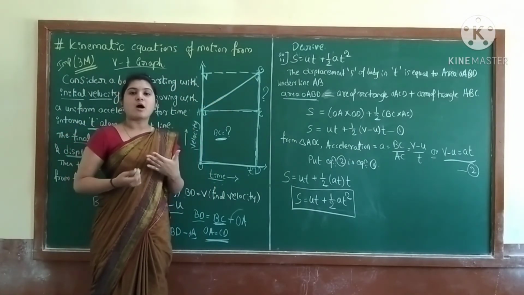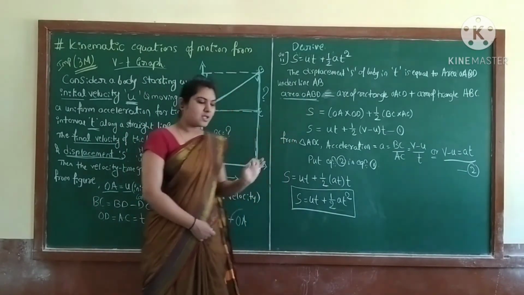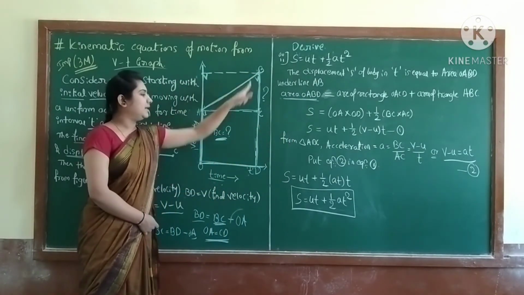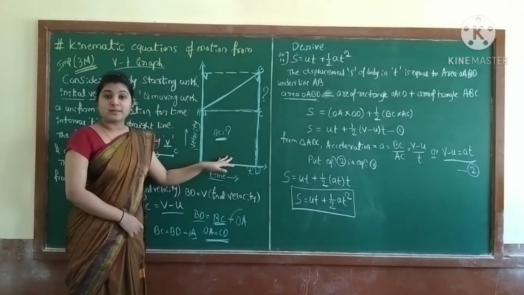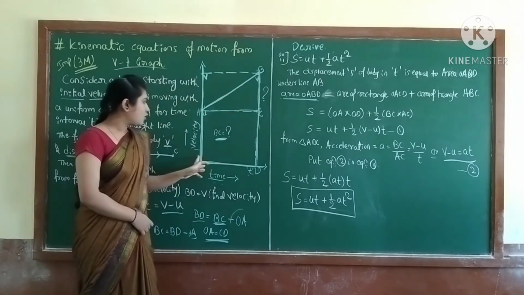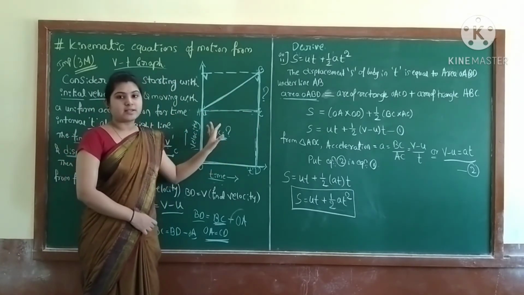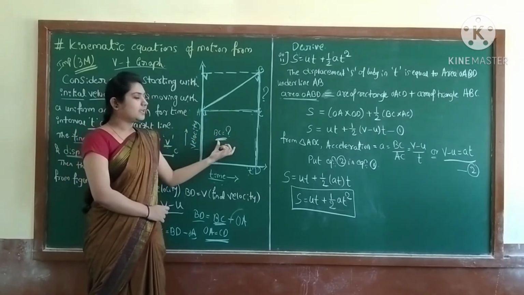Now, how to derive: first you write area OABD. This is the total area. What all comes in this total area? The triangle ABC and the rectangle OACD.